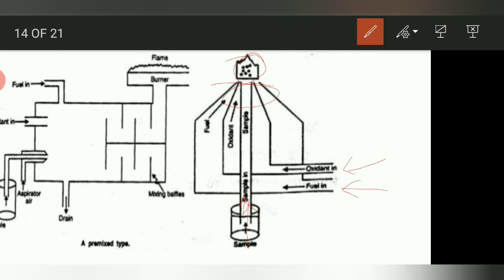First, from three pathways, that is the sample path, fuel path and oxidant path, we introduce our material towards the top of the total consumption burner. Then the sample gets converted into tiny droplets, and these tiny droplets evaporate to form the residue. After that it gets reduced to atoms. This is the total construction and working of the total consumption burner. The positions of the oxidant and fuel may be interchanged as per requirement. So now we are focusing on the